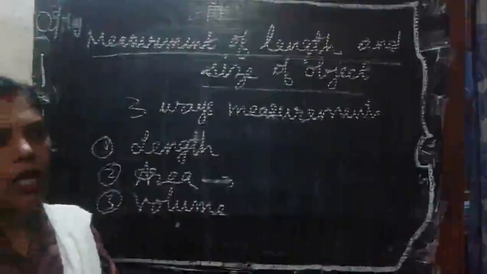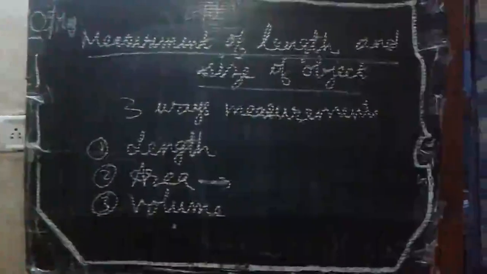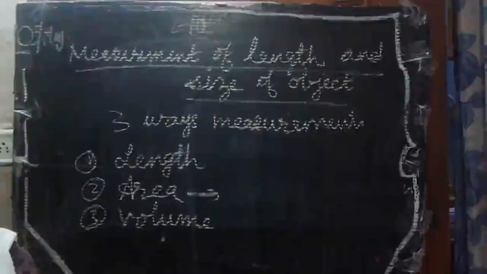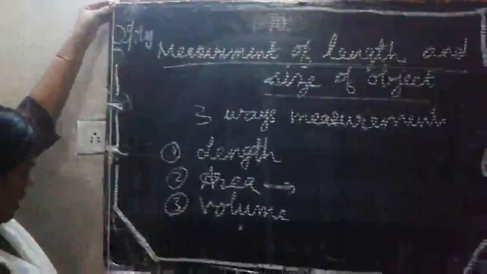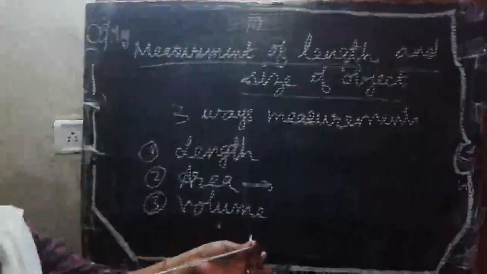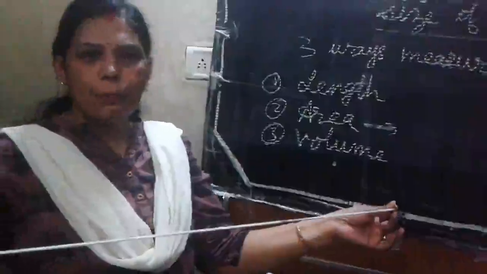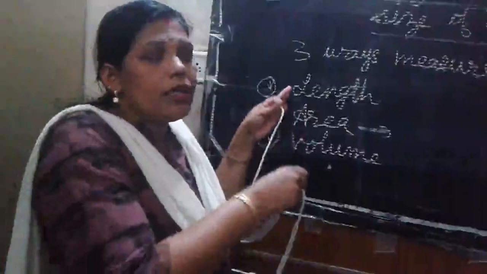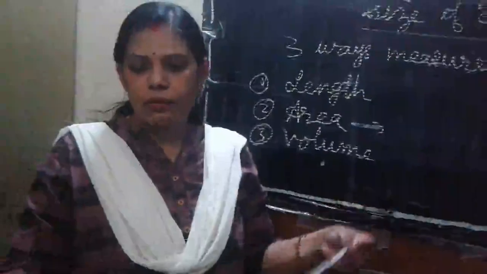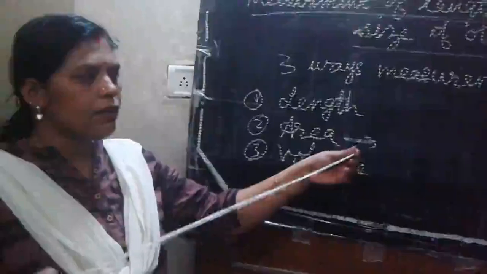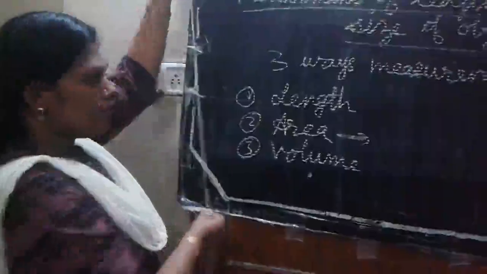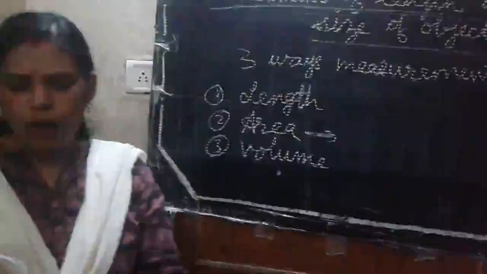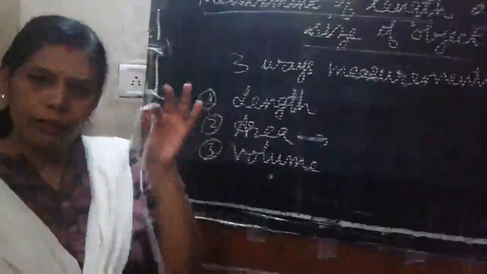For example, if we are measuring this blackboard, by using a thread we can measure it. From here if I keep it, then up to here I will measure it, and then after that this much. If I wanted a person to make the blackboard, then we will give this measurement: by this thread its breadth is this much, and if I say this is the length, then this much length. With that measurement along with this thread only he can make it, right?